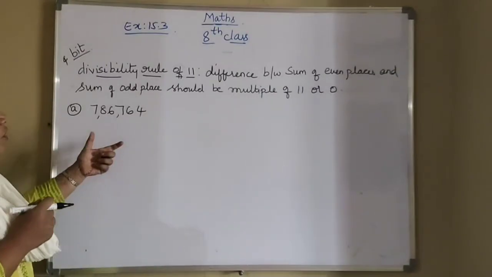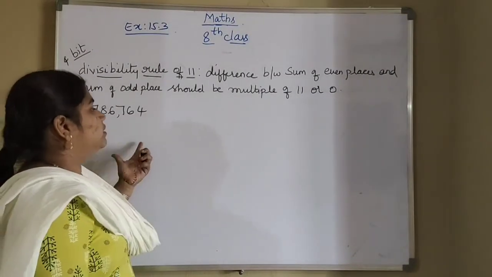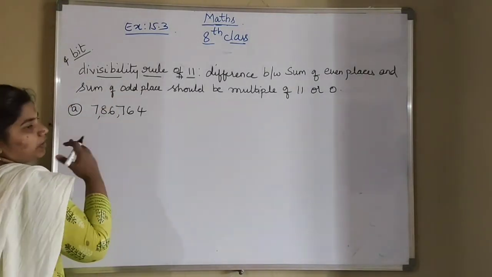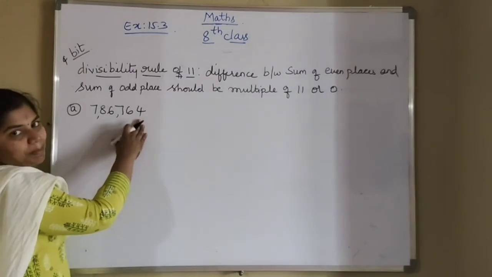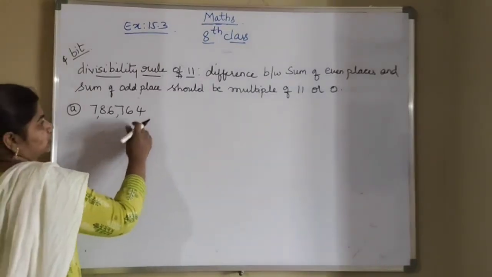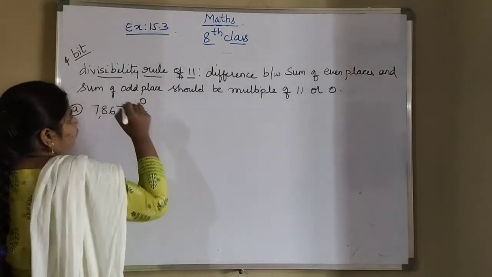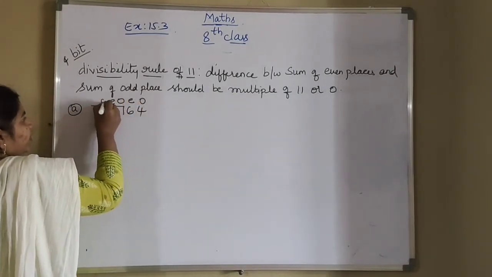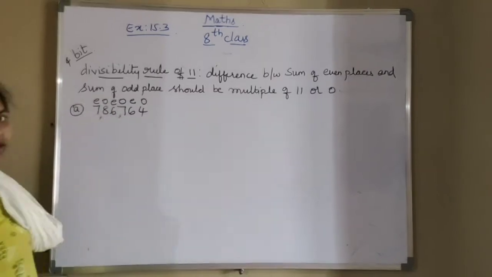7,86,764. Before finding whether it is divisible by 11 or not, first write the odd places and even places. Here 4 is in ones place, 1 is nothing but odd place. So always the value will start from odd place, even place, odd, even, odd, even.